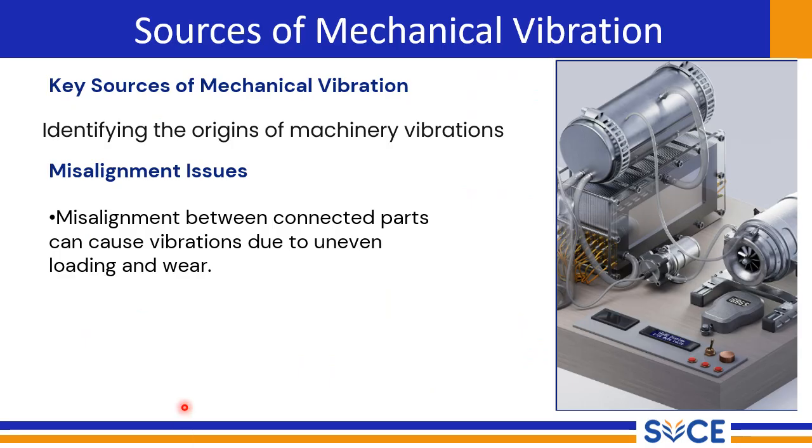Let's identify the origins of machinery vibrations. The key sources include misalignment issues, rotational imbalances, structural resonance, external forces, and operational conditions. Misalignment between connected parts can cause vibration due to uneven loading and wear. For example, a misaligned coupling between a motor and a pump can create lateral forces that generate vibration.